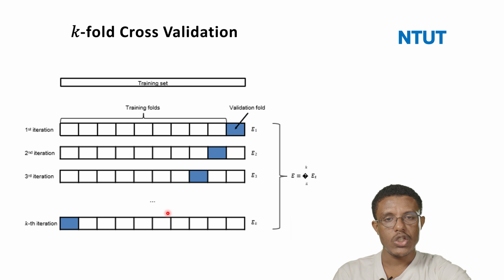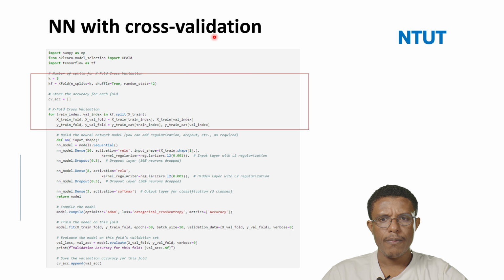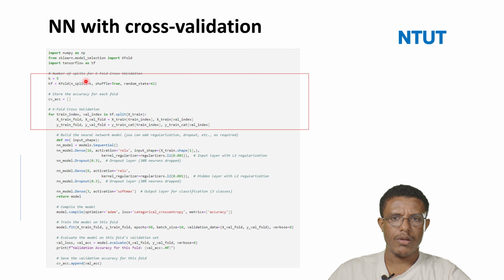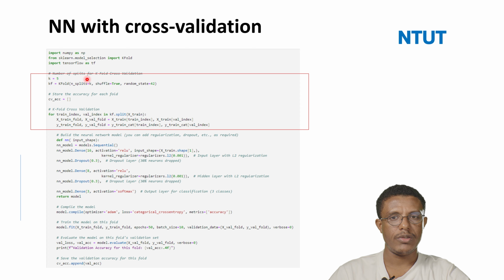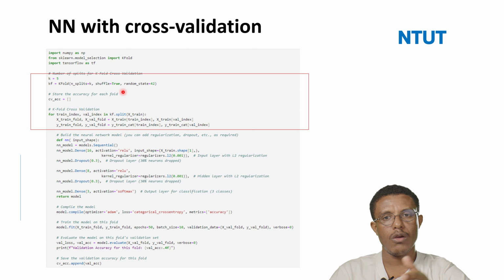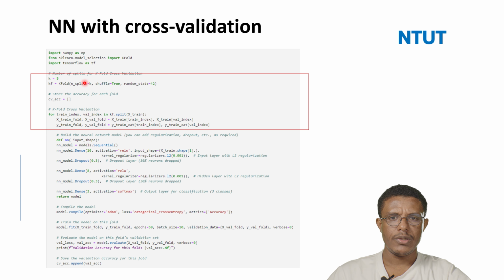So cross validation is also one technique. This is a sample code of how we can apply k-fold cross validation. K is equal to 5 means we create 5 folds, which means the data will be split equally into 5 folds. K-fold number of splits will be k.